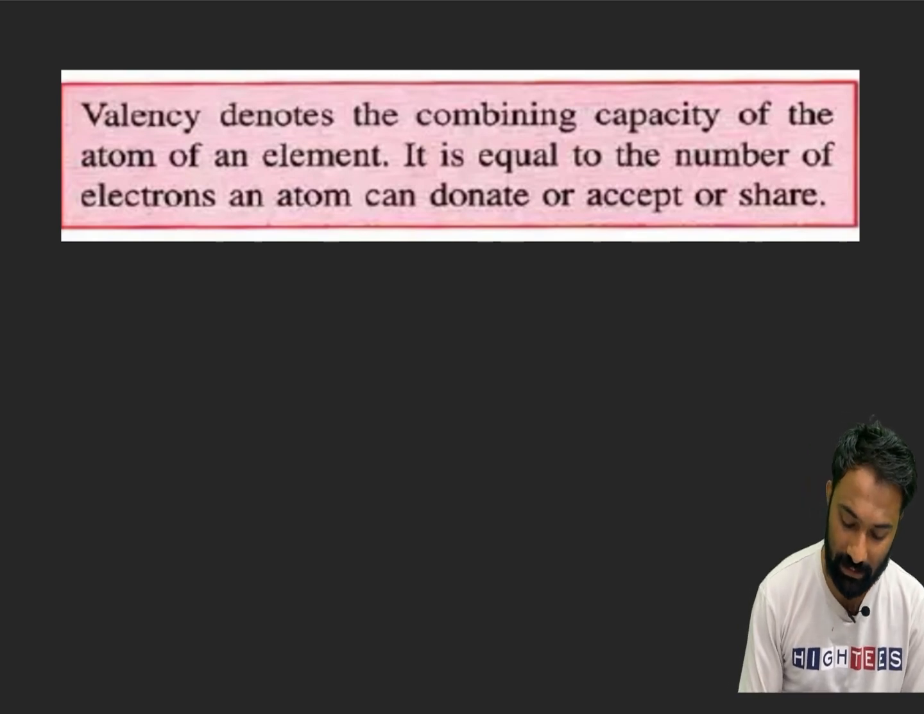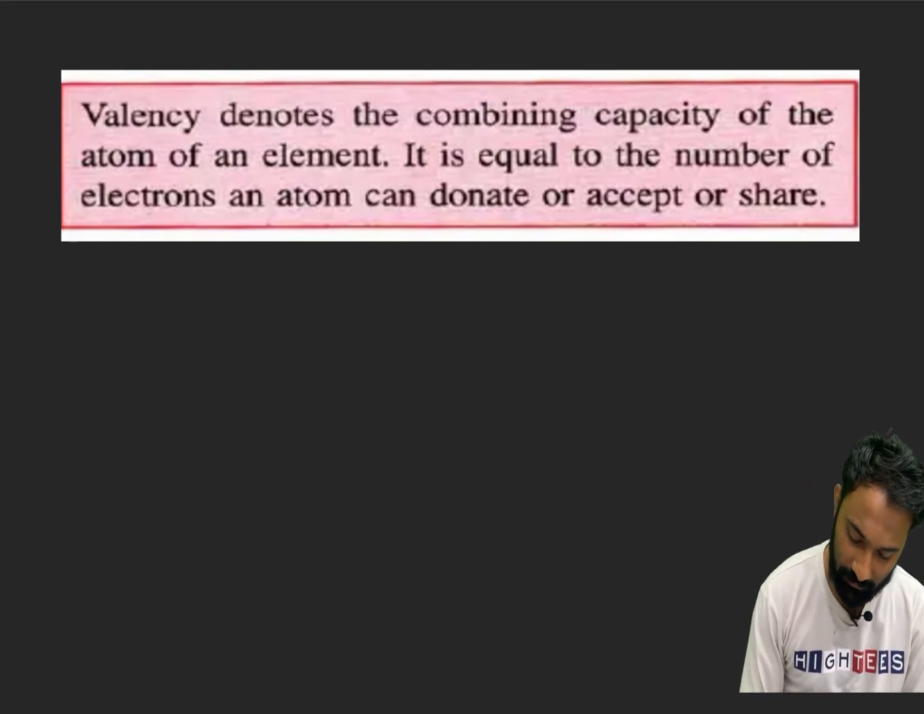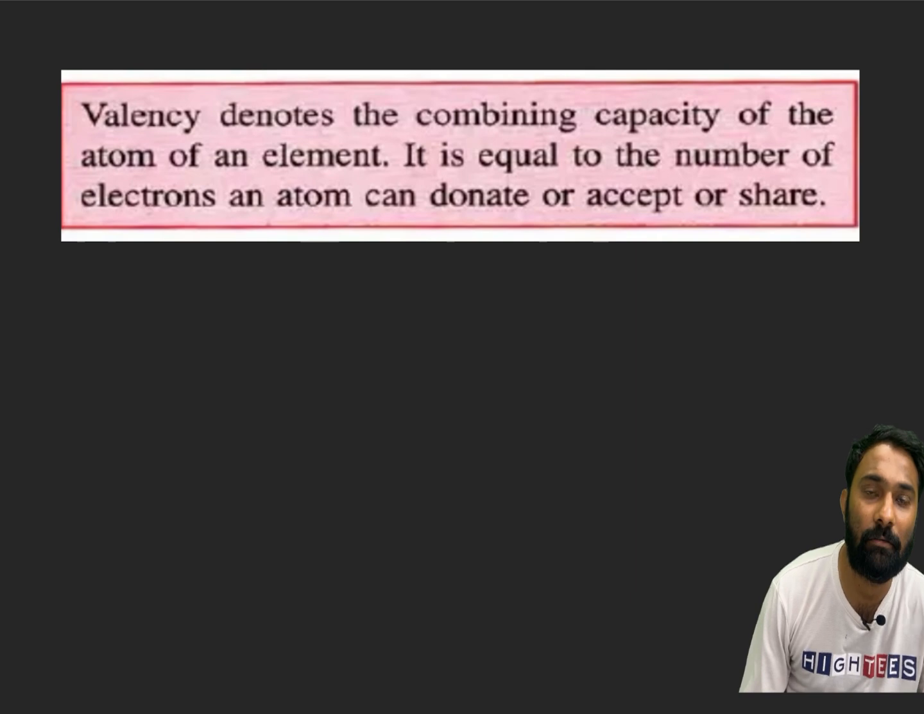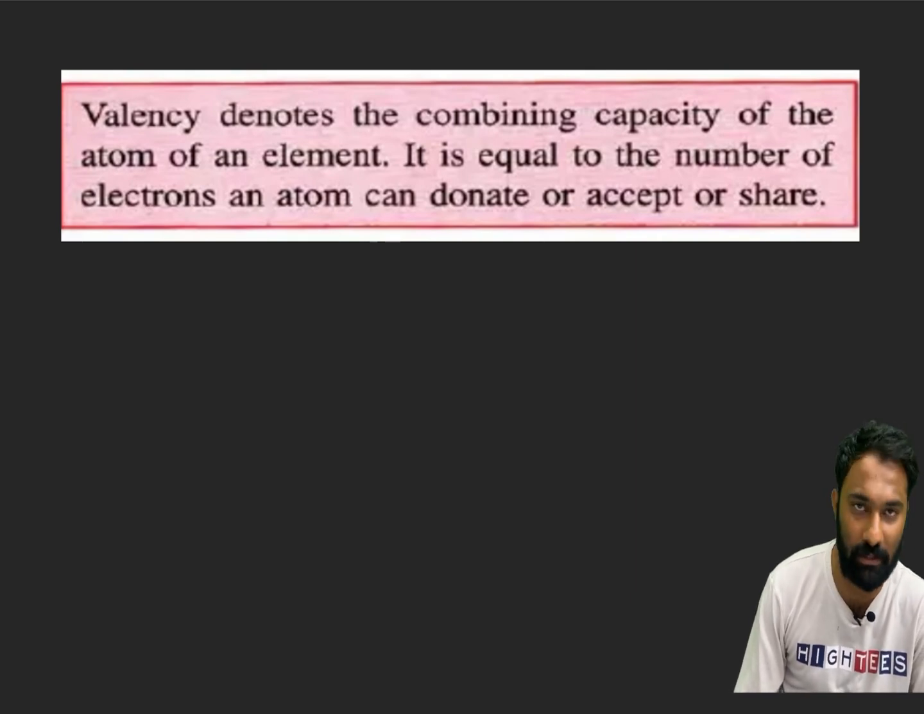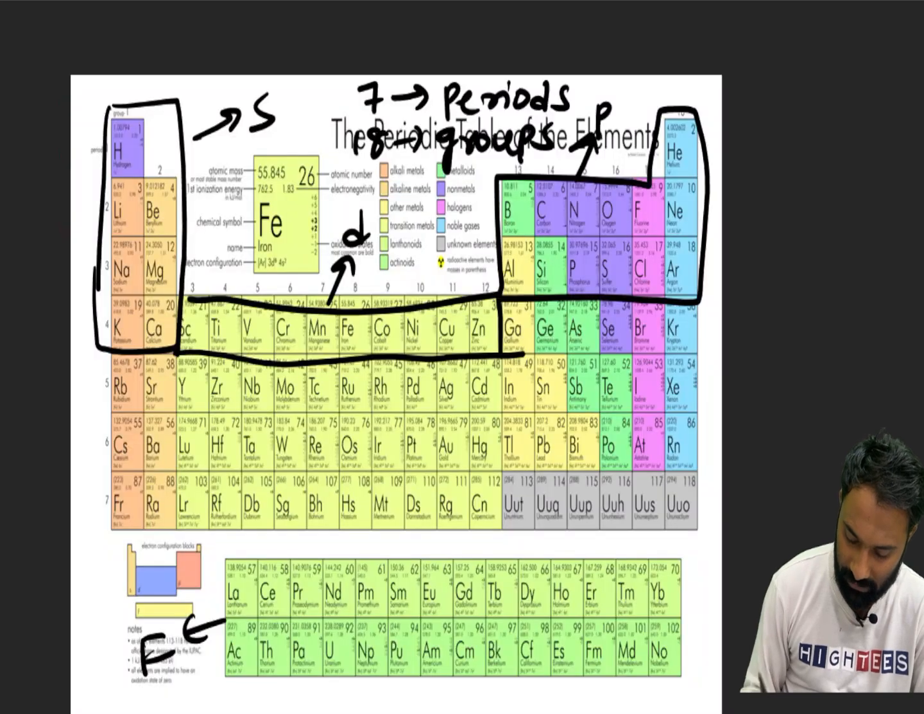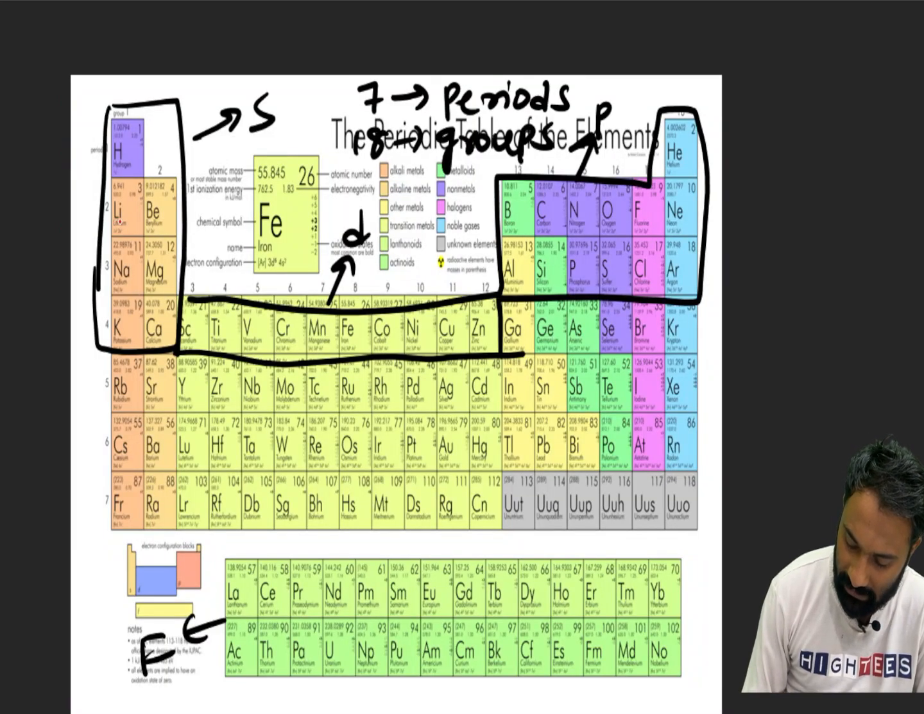Sir, I did not understand. Okay, I will explain very clearly for you. First we'll take the second period elements. You can see here, what are the second period elements we are having? Lithium, beryllium, boron, carbon, nitrogen, oxygen, fluorine and neon.